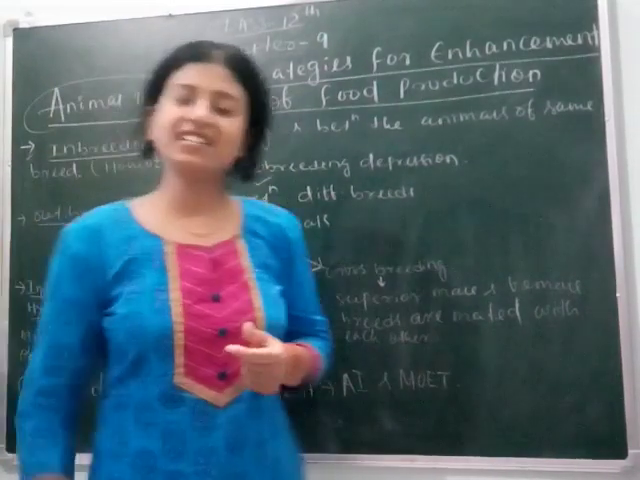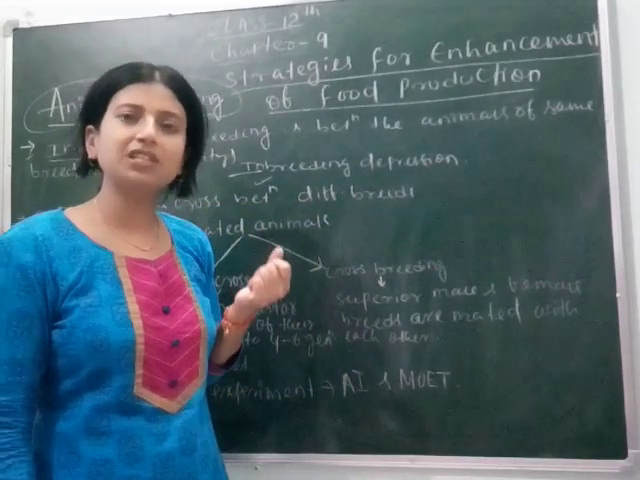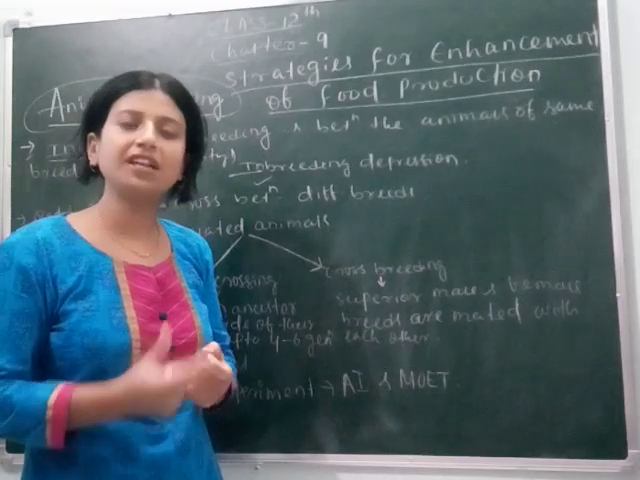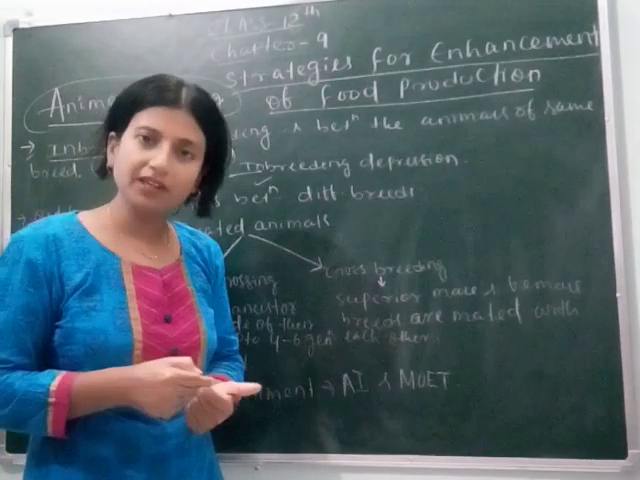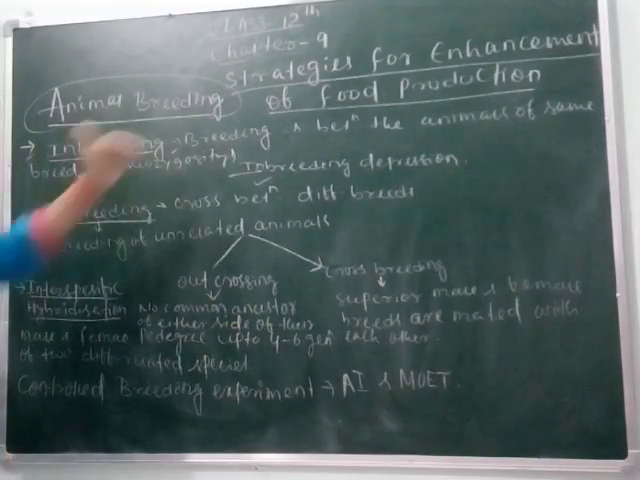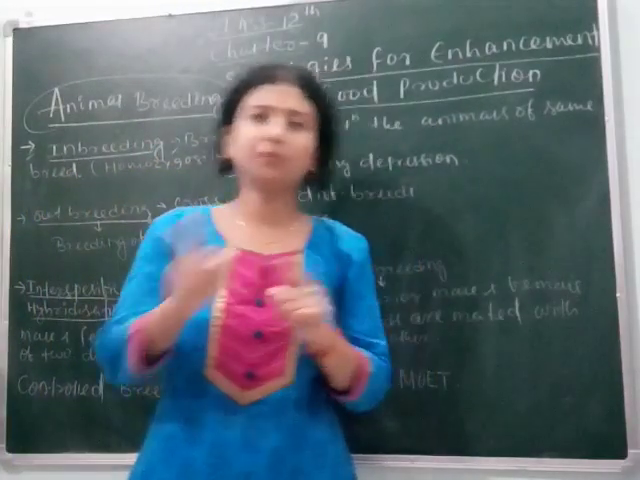The question may arise: what is inbreeding depression? You can write: inbreeding depression is caused due to continuous mating or continuous reproduction between the same species, due to which their productivity, quality and quantity decrease. Next, inbreeding increases homozygosity. Homozygosity means pure lines.